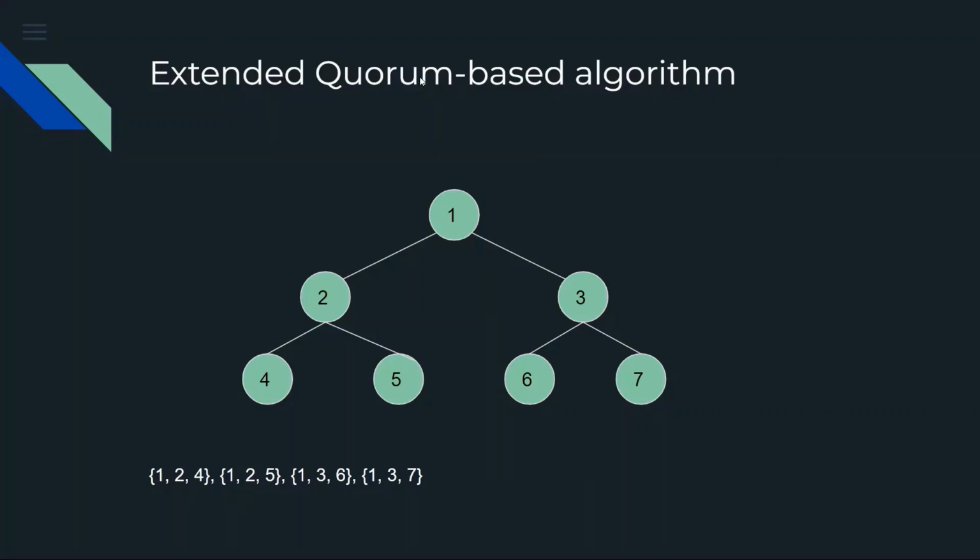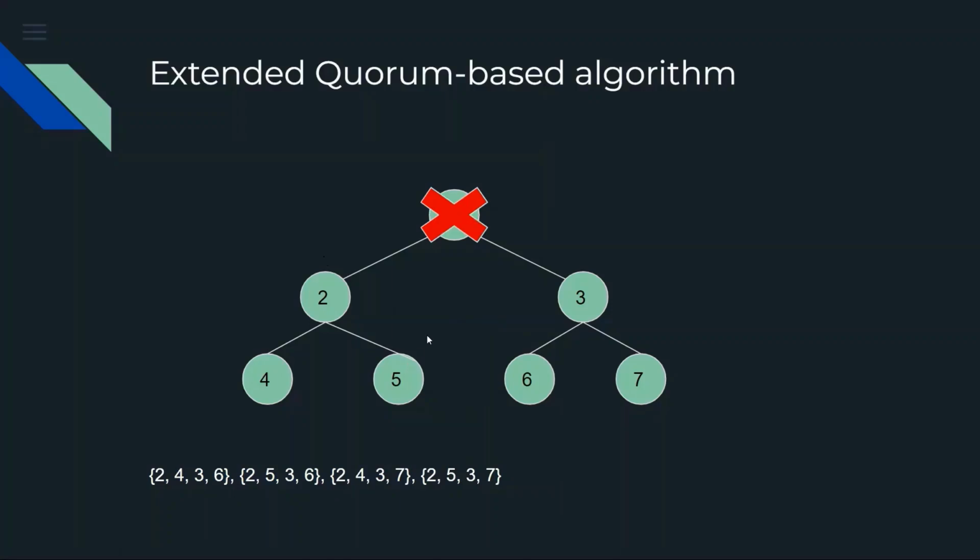The algorithm we want to implement is the extended quorum-based algorithm. This algorithm keeps a logical structure of a binary tree. For example, here is a binary search tree with 7 nodes. We start from the root to find a path to a leaf node and keep that path as a quorum. So we get 4 quorums here: 124, 125, 136, and 137. And each of them has an intersected node.